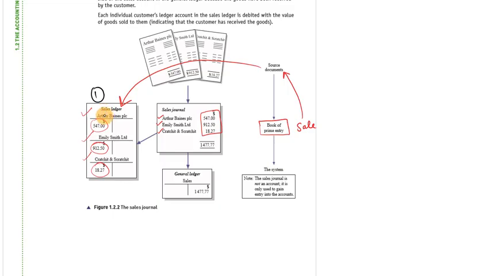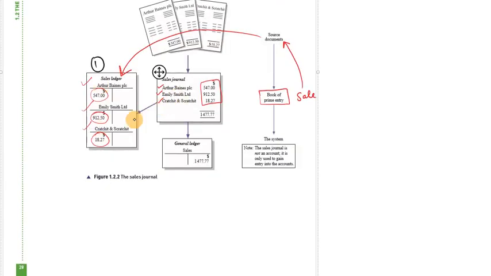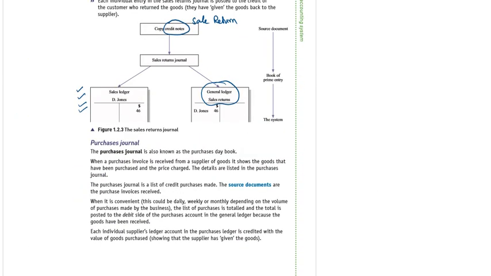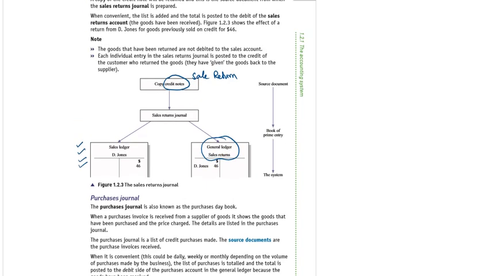The same procedure will be followed as in the recording of sale. We will record each individual sale like this and total it, and that total amount will go to the general sale ledger. So the same is the case: we will record the sale return of every individual customer, then total it, and the total amount will go to the sale return journal, sale return ledgers. Get it? This is the rough idea. You will understand it better when I solve a question.